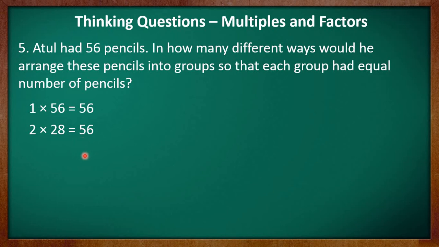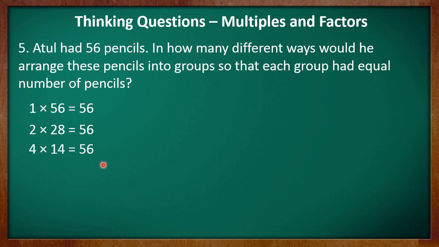Let's move to 4 now. Kids, here you can divide 56 completely by 4 and the quotient is 14. So the multiplication fact 4 multiplied by 14 is equal to 56 will give us two factors, which are 14 and 4. Now kids, since 56 does not end with 5 or 0, it is not divisible by 5. Let's move to number 6. Kids, if you divide 56 by 6, there will be a remainder left. So you cannot divide 56 completely by 6.